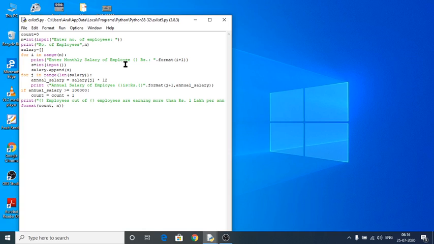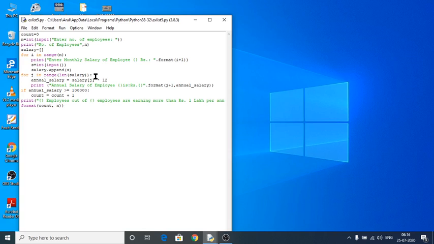And next is the format, i plus 1, for giving salary from employee number 1 to employee number 5 respectively. Next, s is equal to int input, and whatever salary I give would be added into my variable s. And finally the value in s would be added into my empty list salary.